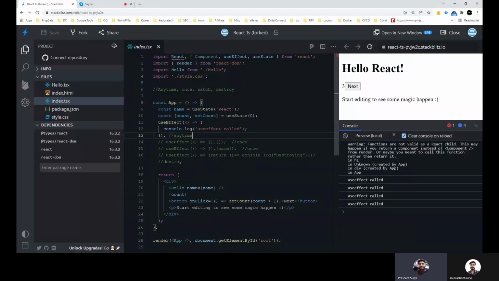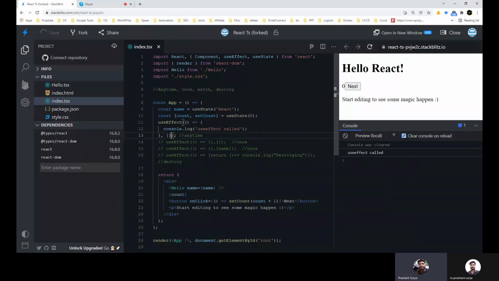Now if you want it to run only on the initialization, not on the update, then for that I am just writing this syntax once. Just save that. You can see it is refreshed and useEffect is called only at initialization time. If you click on next, you can see nothing is happening, but the counter is incrementing.